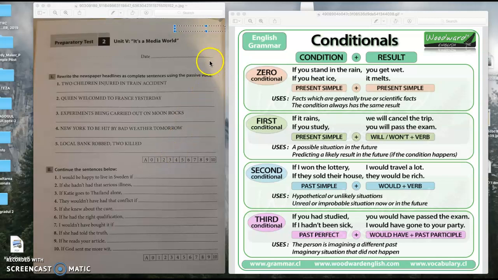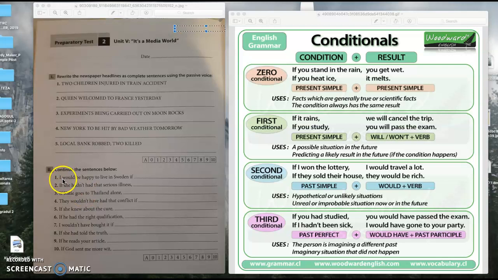At English online lesson. So, your tasks for this lesson are the following. First one, do exercise number 2. Continue the sentences below. So here you have to use conditionals. Pay attention at all the conditionals from this scheme, for example, 0, first, second, and third one.